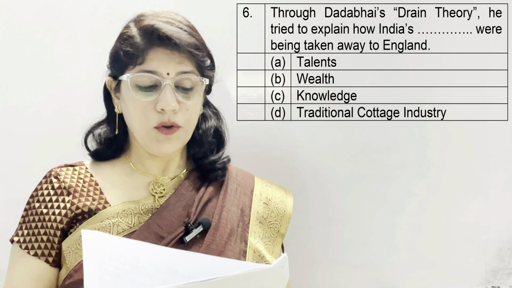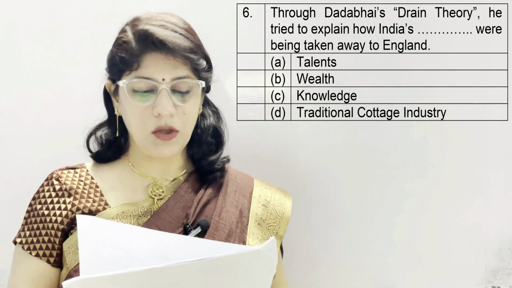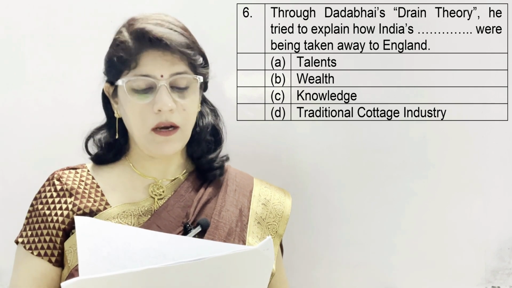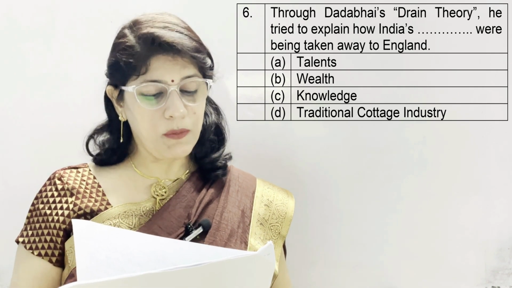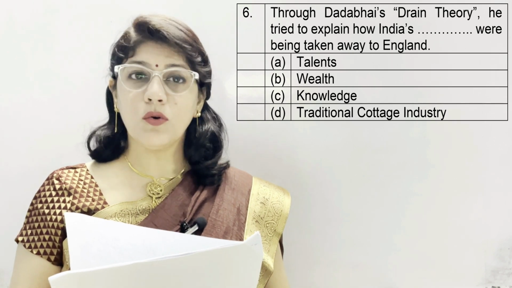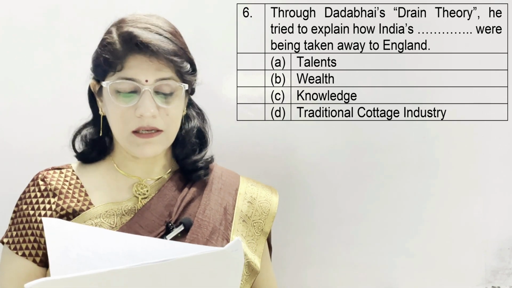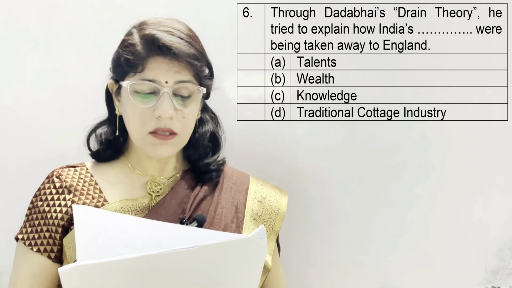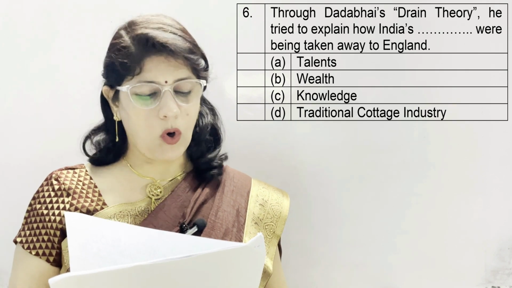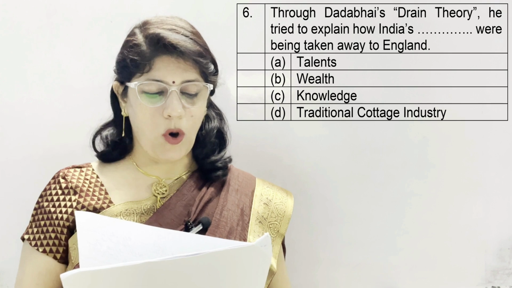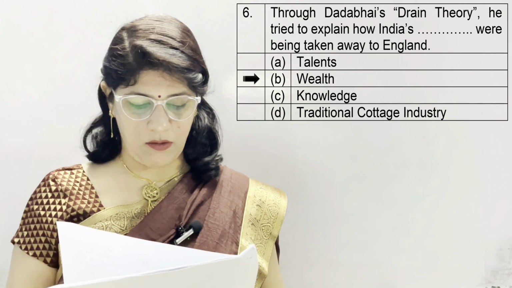Question number 6. Through Dadabhai's drain theory, he tried to explain how India's dash were being taken away to England through various ways. A. Talents, B. Wealth, C. Knowledge, and D. Traditional cottage industry. And the correct option is B, which is wealth.